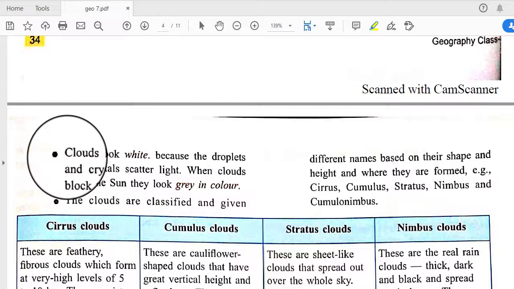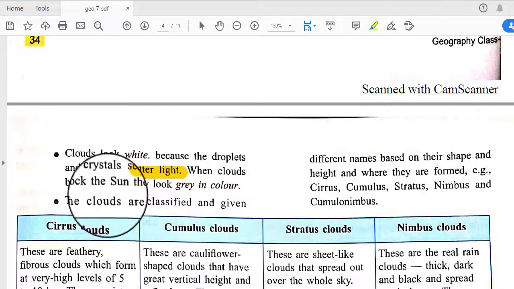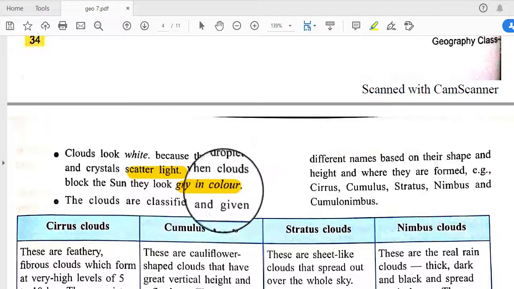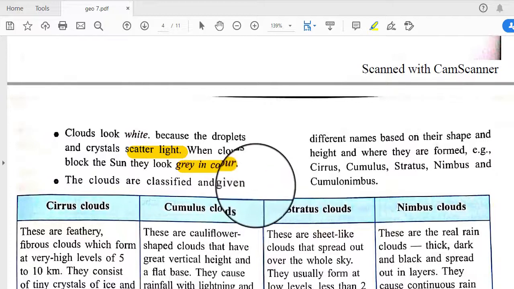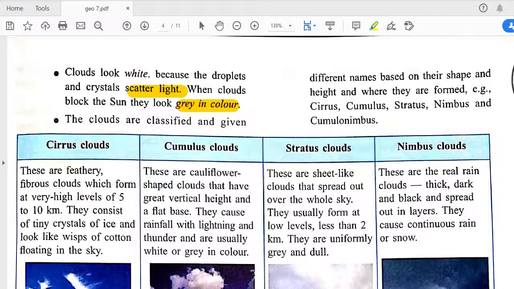Clouds look white because the droplets and crystals scatter light, and when clouds block the sun, they look gray in color. The clouds are classified as given. So the clouds may be classified into some types: cirrus cloud, cumulus cloud, stratus cloud, nimbus cloud.